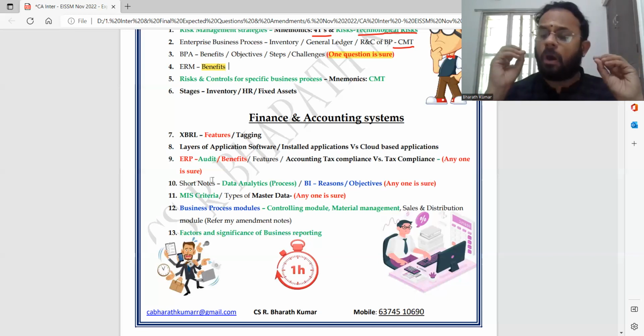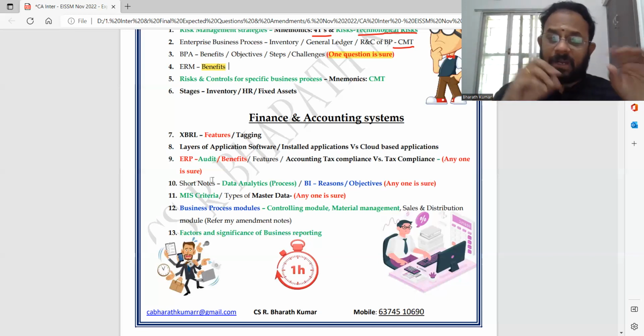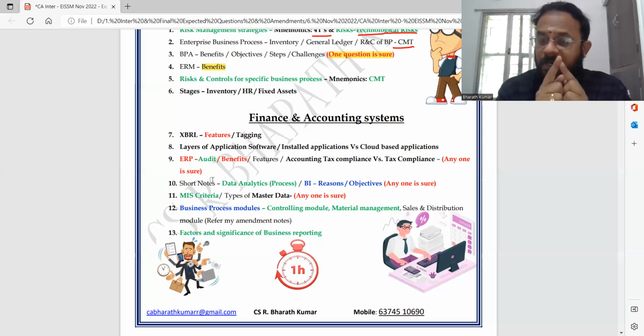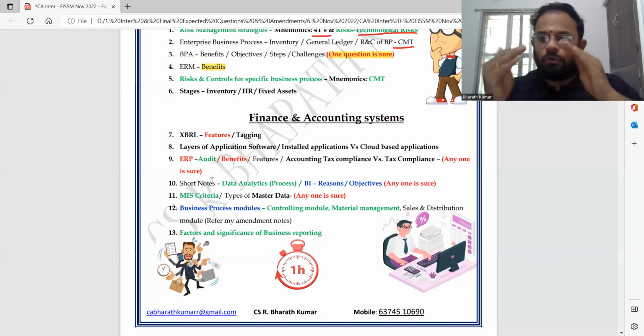ERP, audit related, they can ask you benefits. Audit is in green color, benefits is in red color. Now you should know the difference. I'll take you through the colors also later.